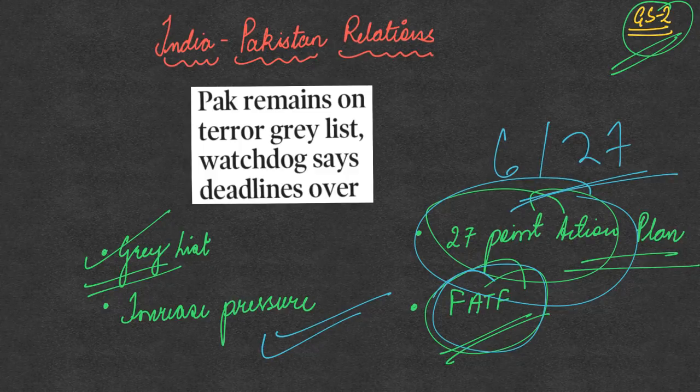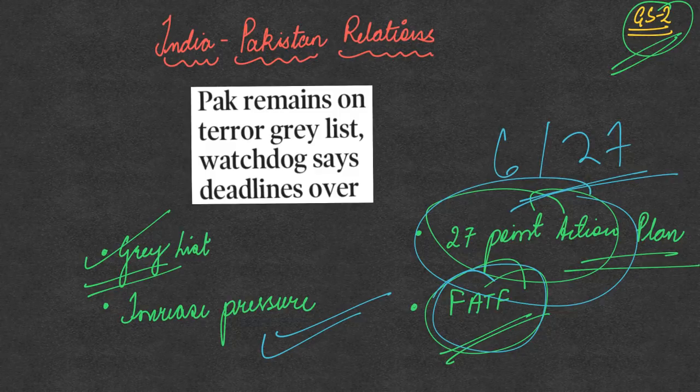Now, if Pakistan doesn't complete all the action plans, it may as well be put under the blacklist. That is going to be worse for Pakistan because that will attract sanctions. That is why Pakistan is now under pressure to act on the remaining points of this 27-point action plan. So this is it about India-Pakistan relations and terrorism.